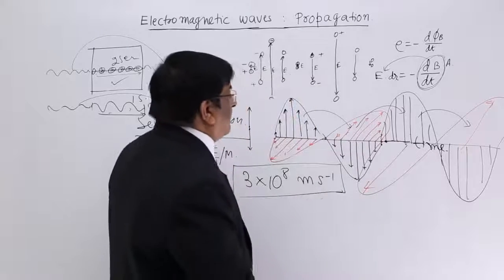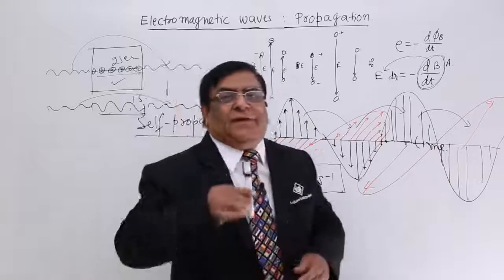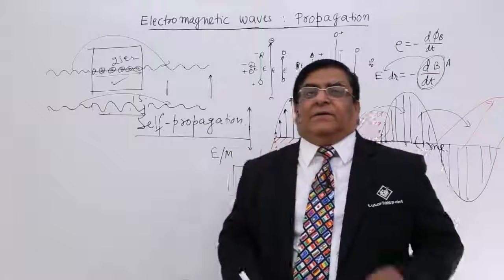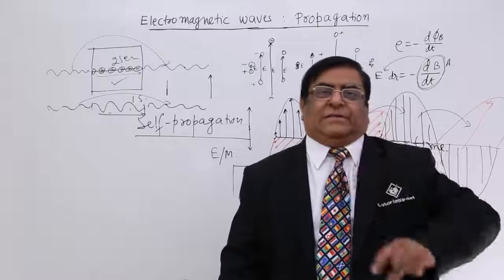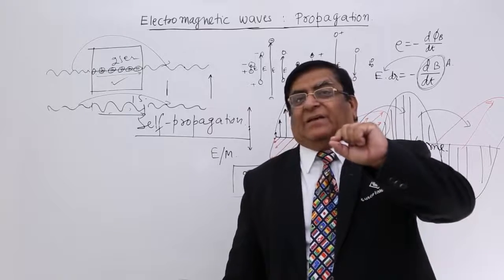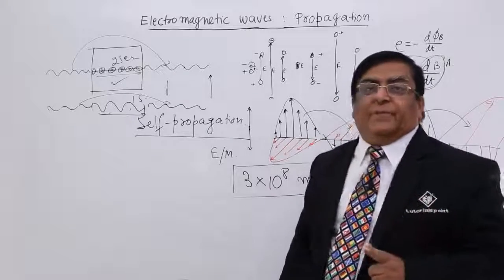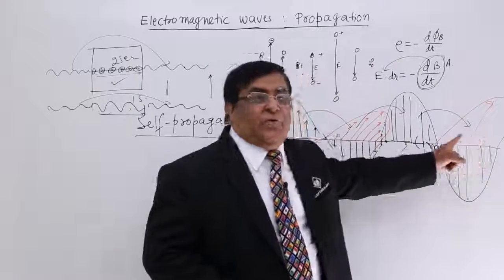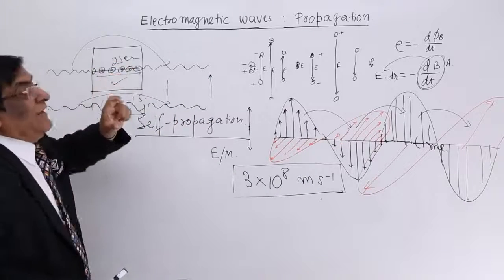So, this is propagation of electromagnetic waves. Now, if initially the source was oscillating with a frequency of 1000 vibrations per second, then this will also have a frequency of 1000, this will also have 1000, and when it enters the medium, this will also have 1000 in 1 second.